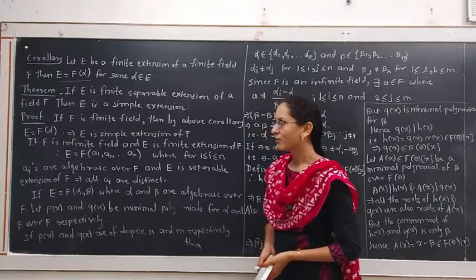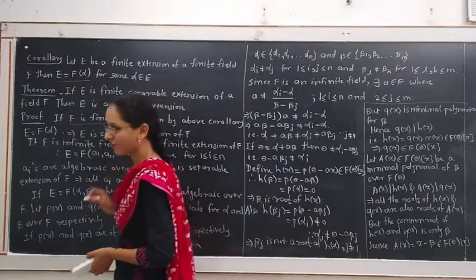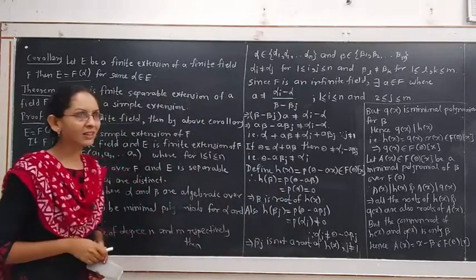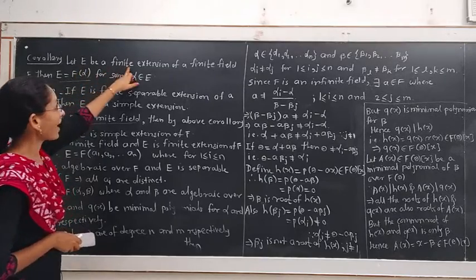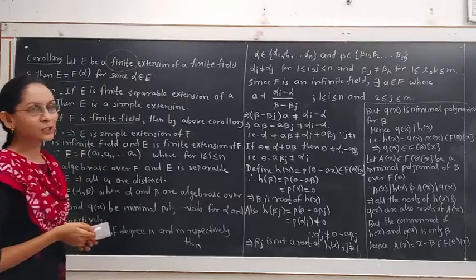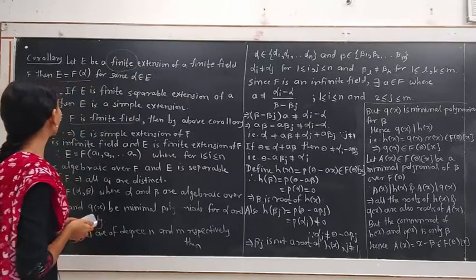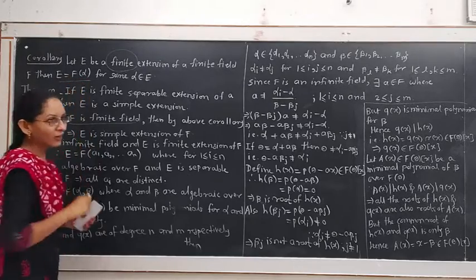In the first case, if F is a finite field, if F contains a finite number of elements, then see the corollary. If F is a finite field and E is a finite extension of the finite field F, then the extension E equals F(alpha).